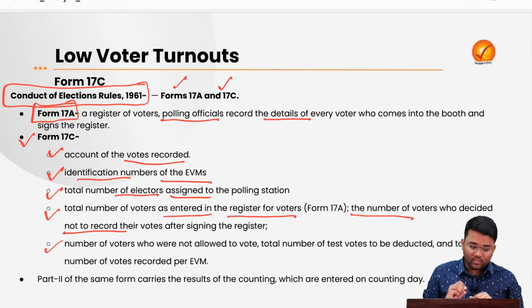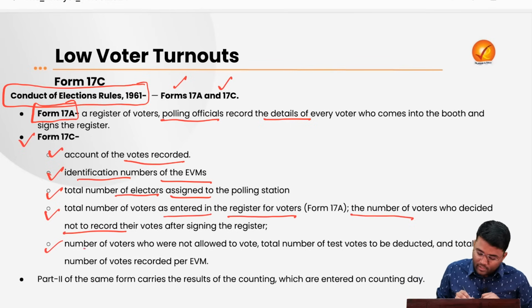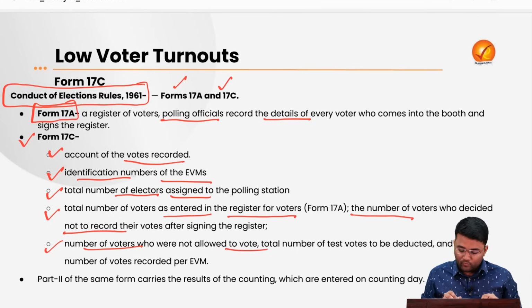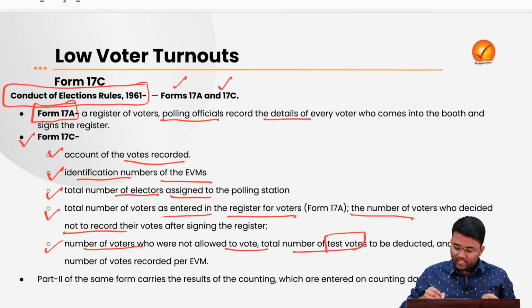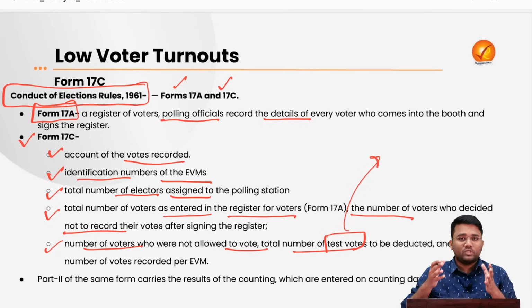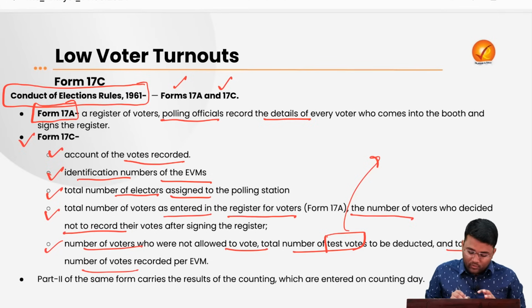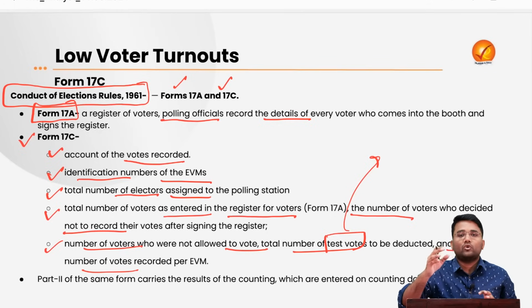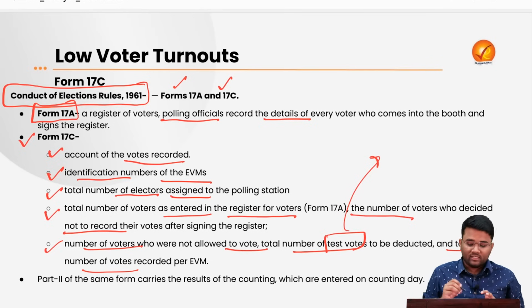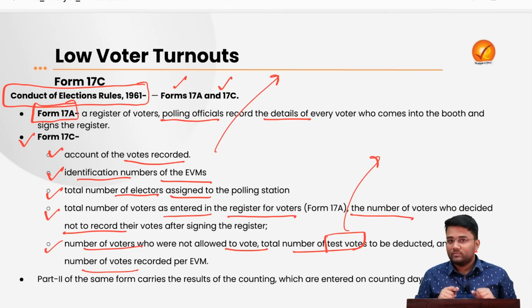Then this particular form 17C also consists of the number of voters who were not allowed to vote and the total number of test votes that are to be deducted. Test votes are those votes which are conducted before the polling commences, to test whether the EVMs being used in that particular polling station are working properly or not. Then the total number of votes that are recorded per electronic voting machine at that particular polling station. So all this information is in this particular form 17C.